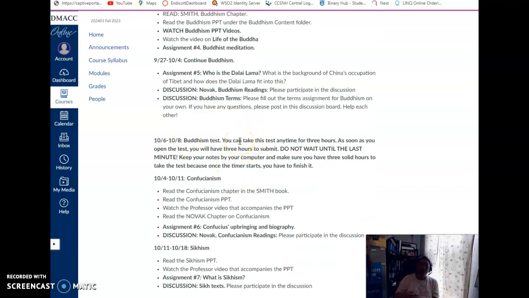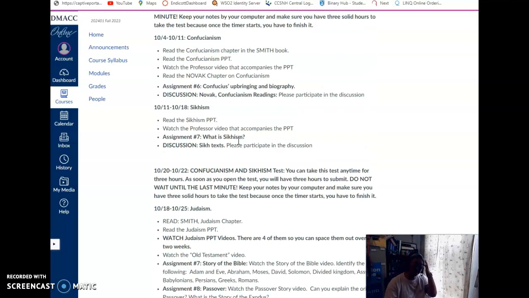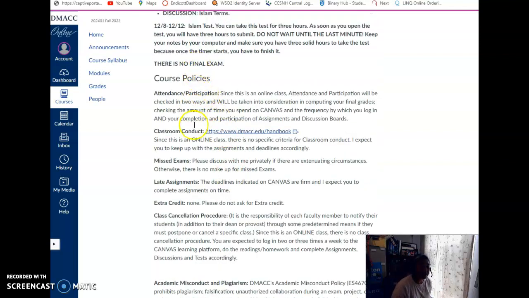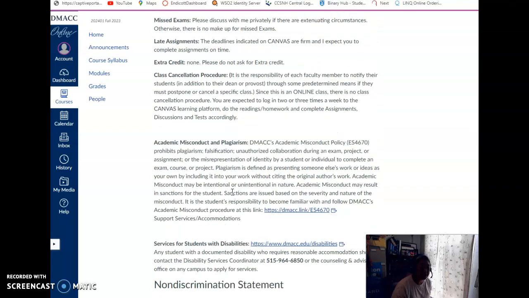As we go through the major world religions, we will be taking approximately 1 to 2 weeks per religion. Like the week for Confucianism, I'm only doing it for 1 week. Week for Sikhism, I'm only doing 1 week, and so the test will be on both of them. If you go all the way down to Islam, there's no comprehensive final exam. Each test is on that particular religion that we just covered, and then you're not responsible for it again. So fortunately, that's great, right? There are some course policies at the end.